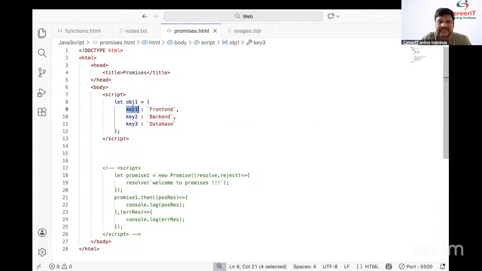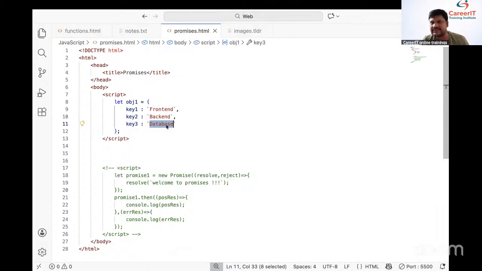Team, what is the key here? Key is key1. What is the value? Value is the frontend. Next, what is the key here? Key is key2. What is the value? Value is the backend. What is the key here? Key is key3. And what is the value? Value is the database.